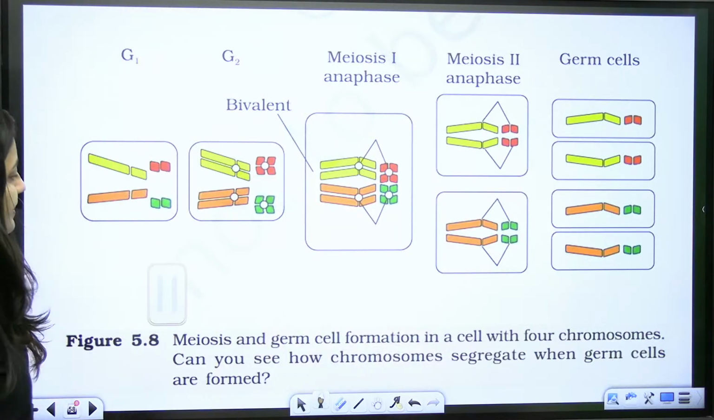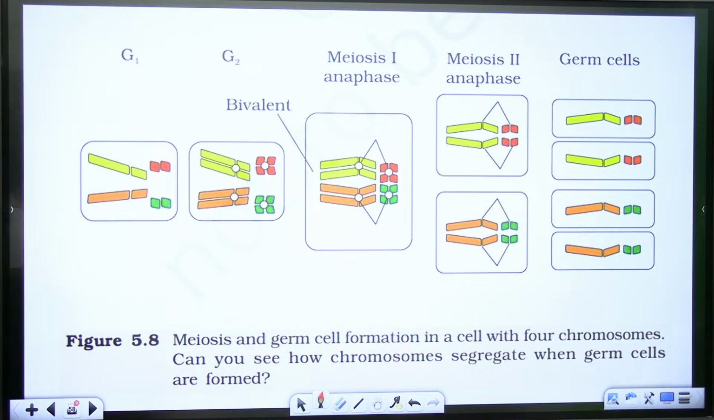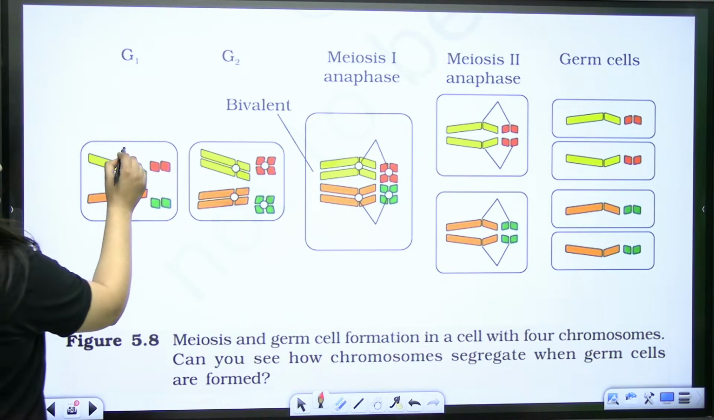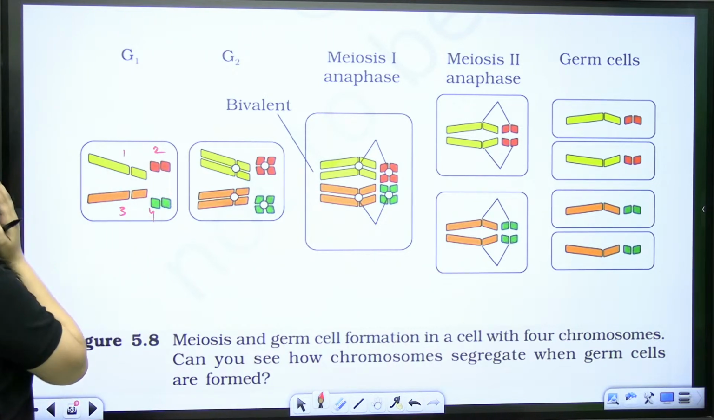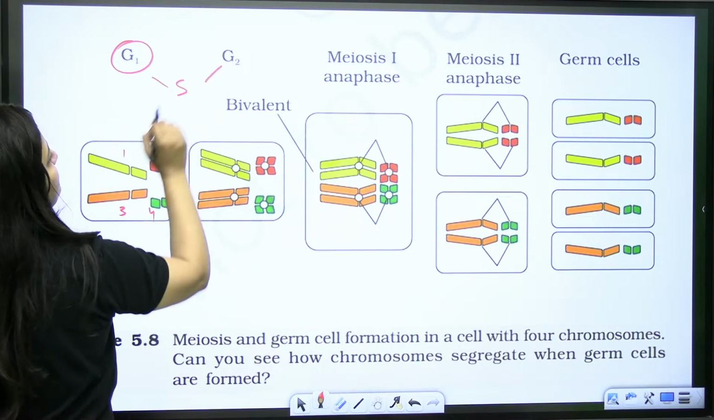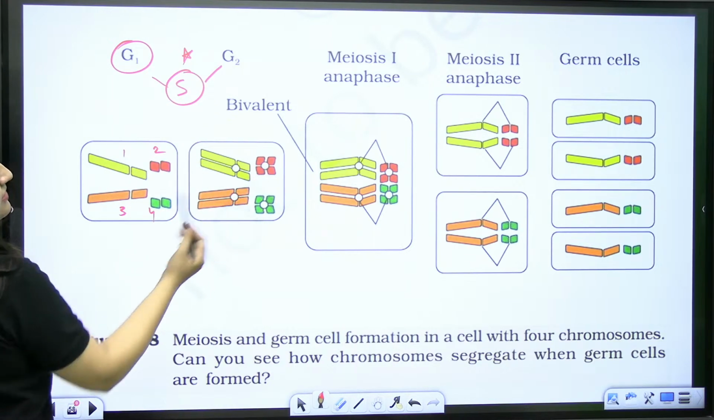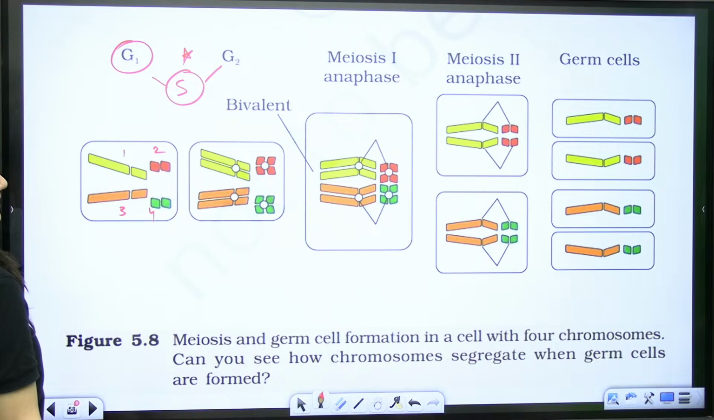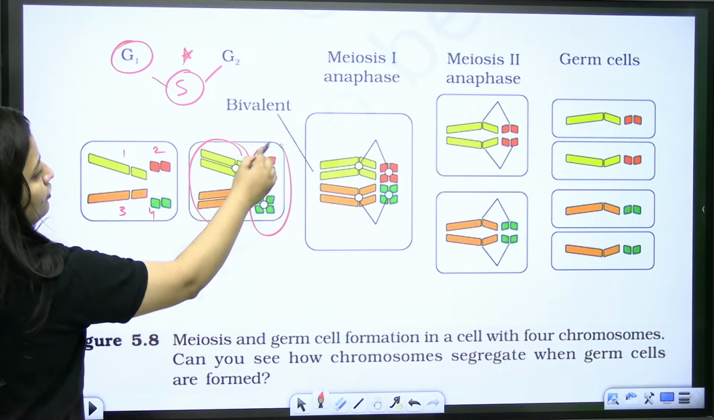So now compare it here. See, look at this diagram. So they are showing meiosis and germ cell formation in a cell with 4 chromosomes. Can you see these 4 chromosomes? 1, 2, 3 and 4. Done? So after G1, S, then G2. S will be the phase where synthesis will occur. So after synthesis, this is the condition that you are going to get. So you can see that this is the homologous pair of chromosomes.